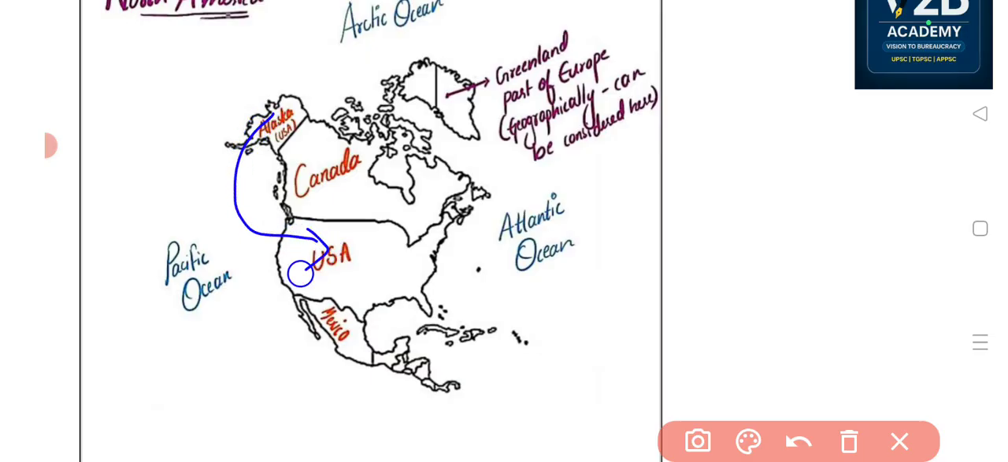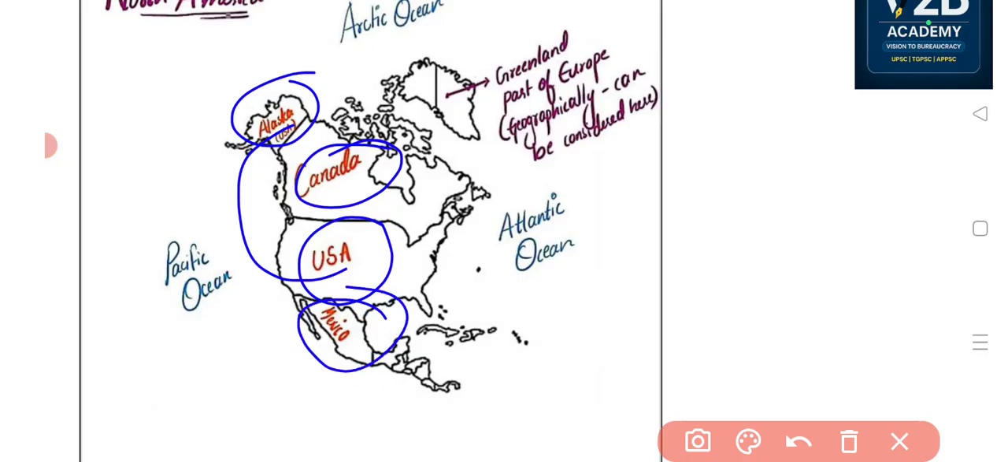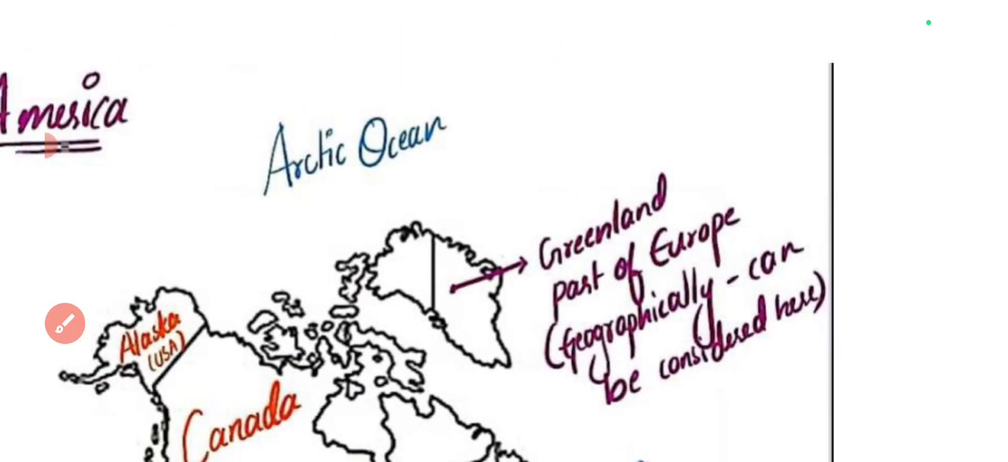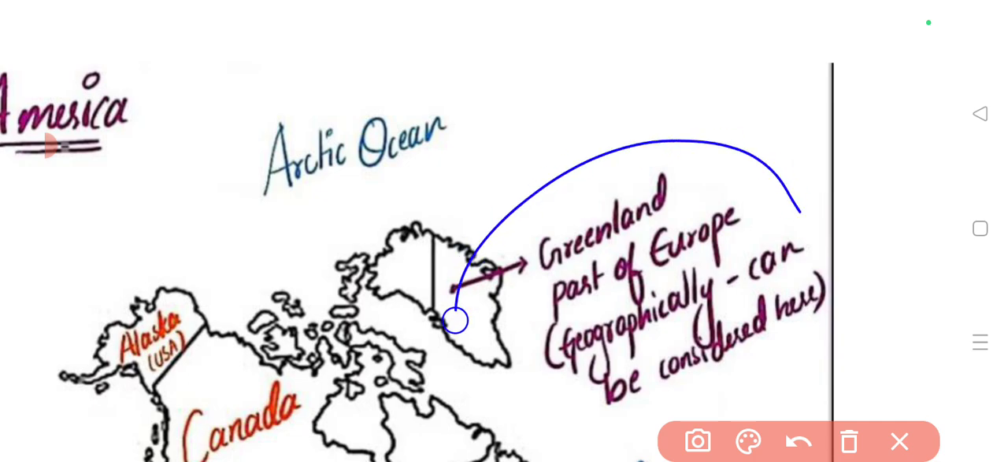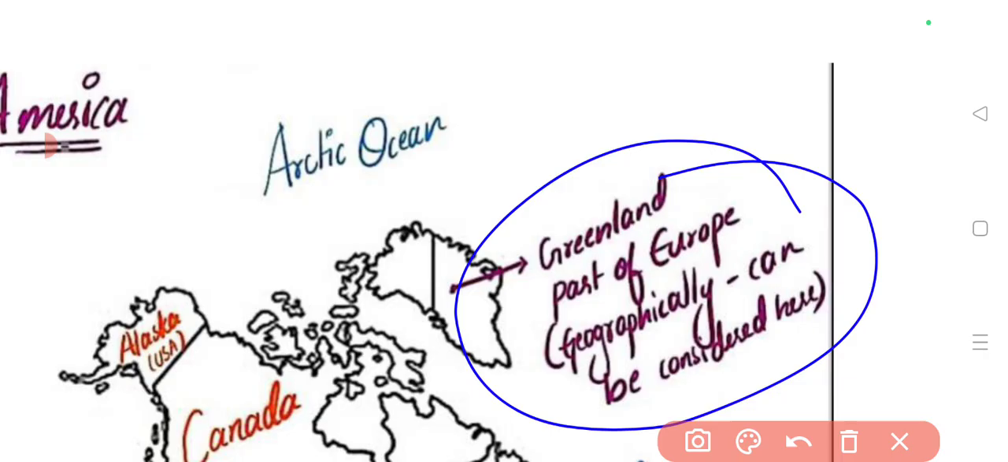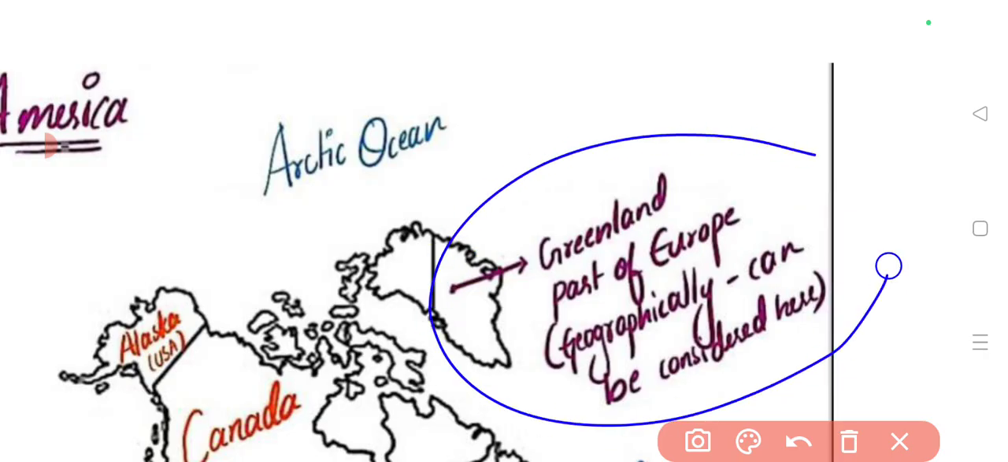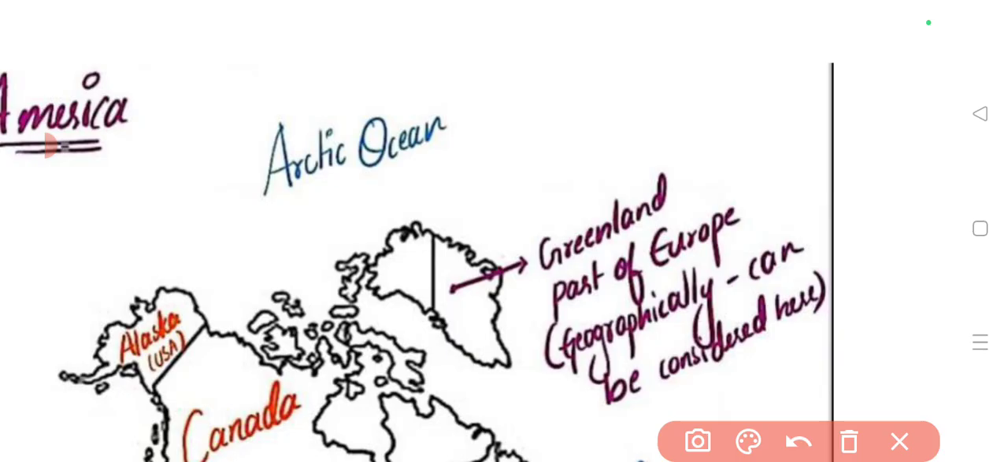The irony here is that Alaska also belongs to USA. Alaska is also part of USA, one and the same. So Alaska belongs to USA, and then here comes Canada, and here it is Mexico. Then here you can see Greenland. Geographically it can be considered with North America, but politically it is a part of Europe. Just for convenience I have mentioned Greenland over here, so that I can make you understand why it is placed. Geographically it is linked to North America, but politically it is part of Europe only.